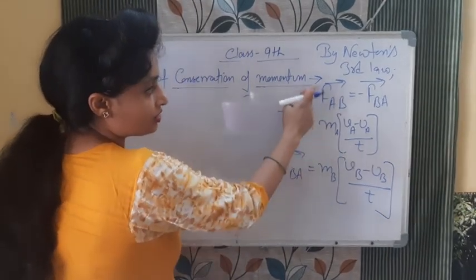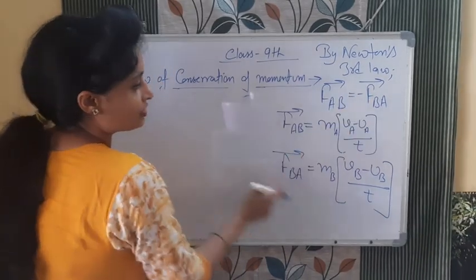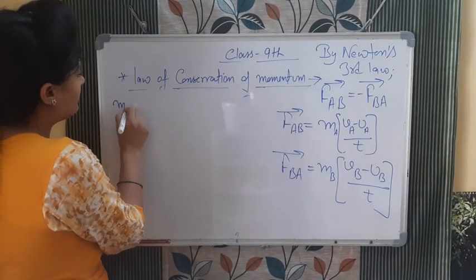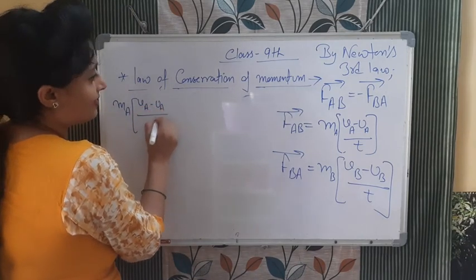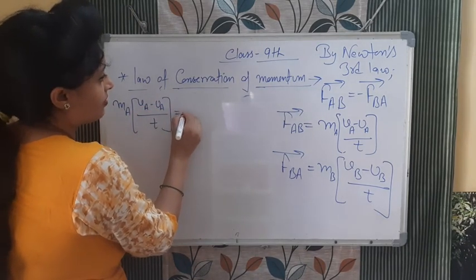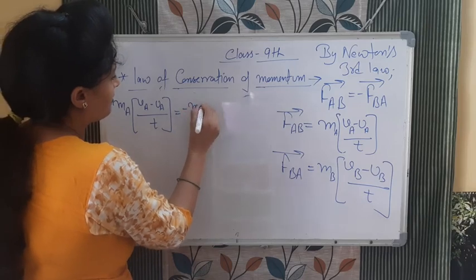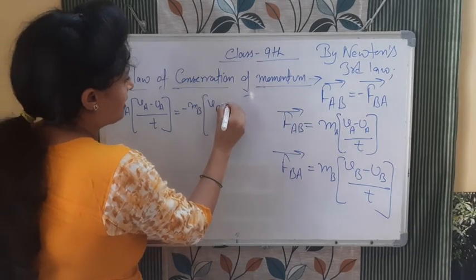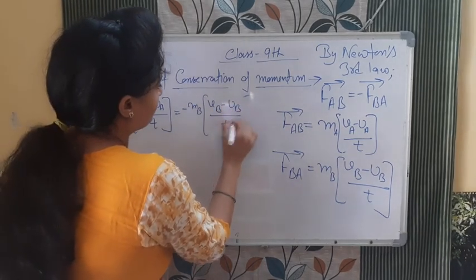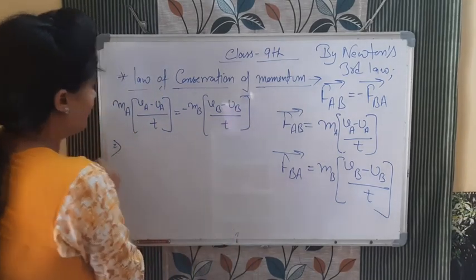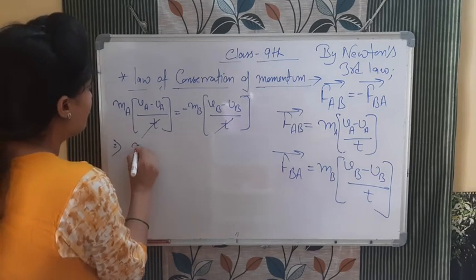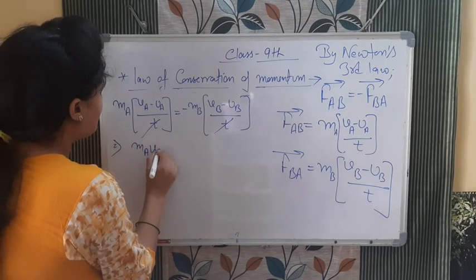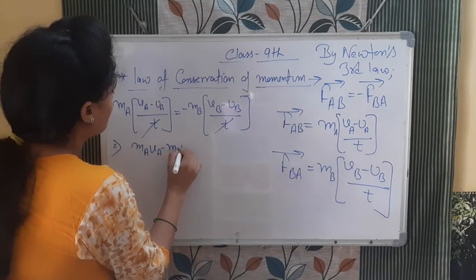Now according to Newton's third law, this is the statement. Put the values here. When you will put the values, this side it will be MA into VA minus UA divided by T is equal to minus MB, and this will be VB minus UB divided by T. Now cross multiply, T will be cancelled out from both the sides. So MA VA minus MA UA.